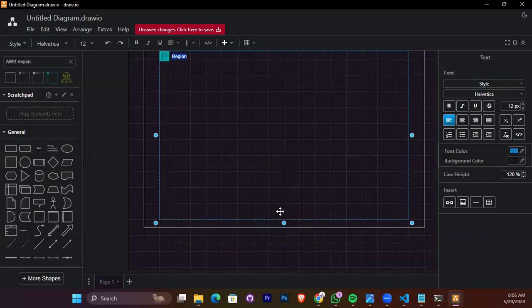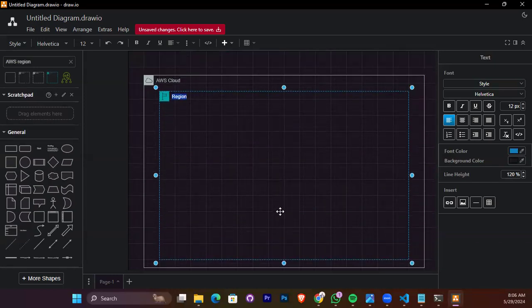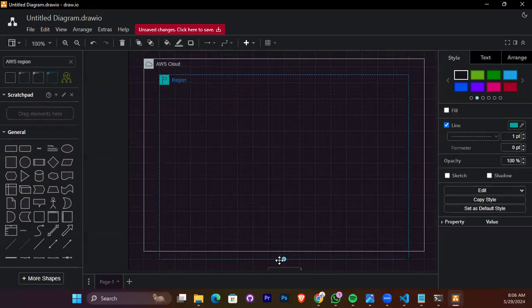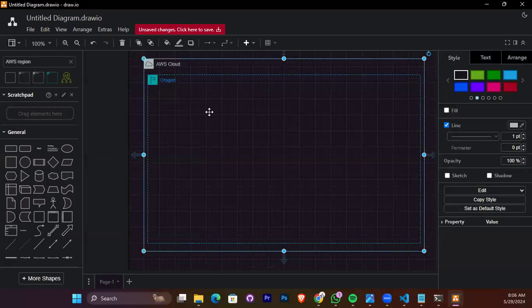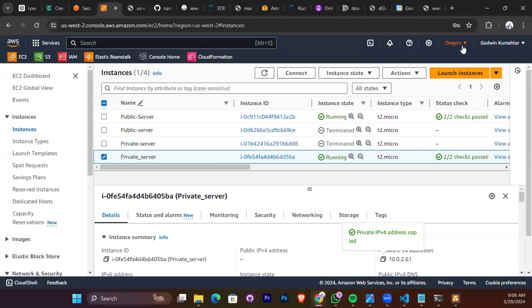Expand it to the other side because we'll be doing more. Okay. So we should name it. Our region was Oregon, right? Yeah, this is the region.